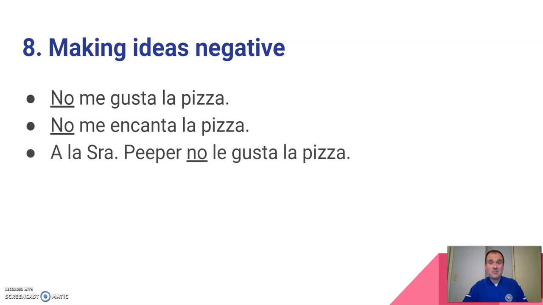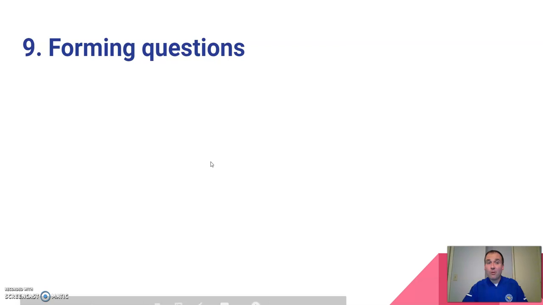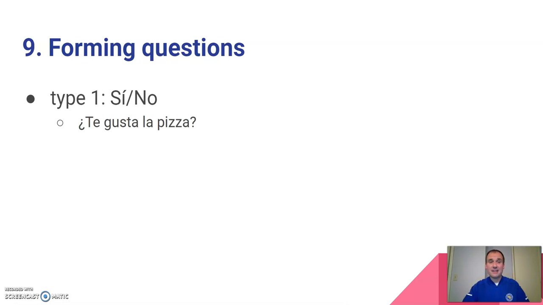A la señora Piper no le gusta la pizza. A la señora Piper no le encanta la pizza. All right, so the no is always going to go directly in front of the indirect object pronoun. If we want to form questions, we've been working with sí and no questions. ¿Te gusta la pizza? ¿Te encanta la pizza? Sí, me gusta la pizza. Or no, me encanta la pizza.